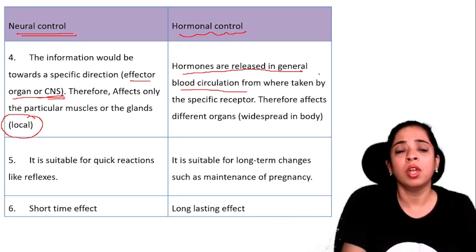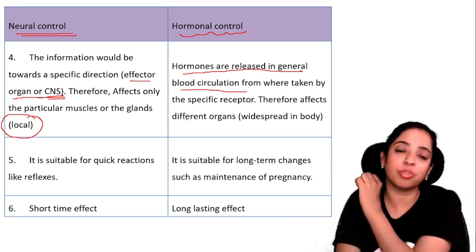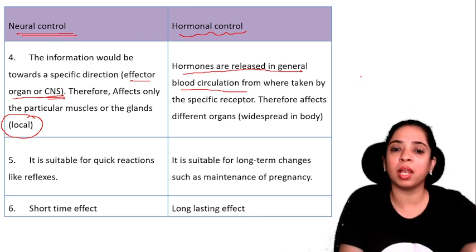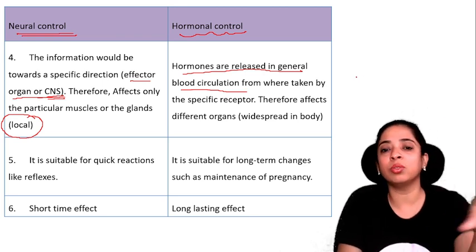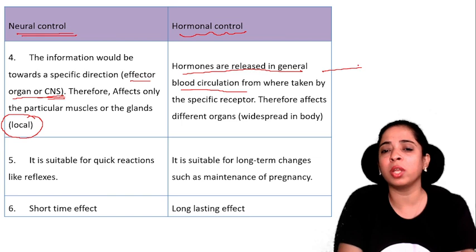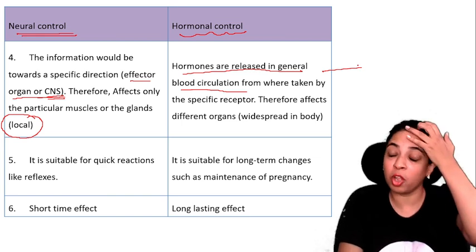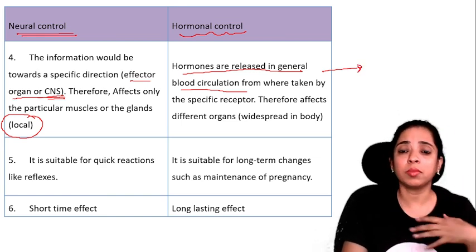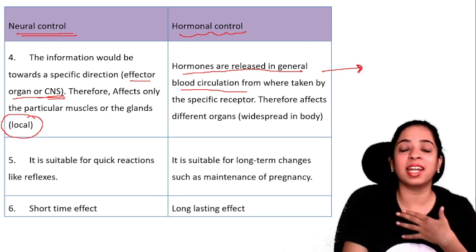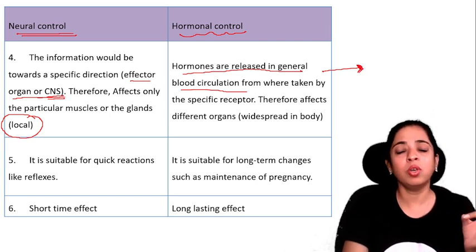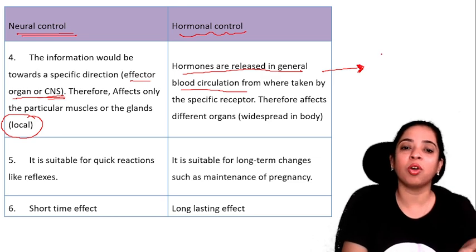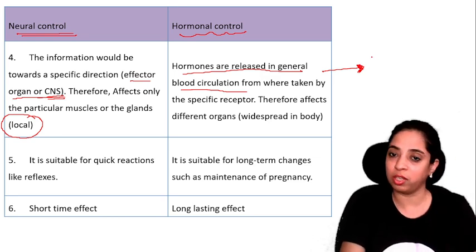It is not going in a particular direction through a nerve; it is poured into the blood. But the receptor is at the target organ only. So though the effect is felt widespread, the target organs take up the maximum of those hormones.